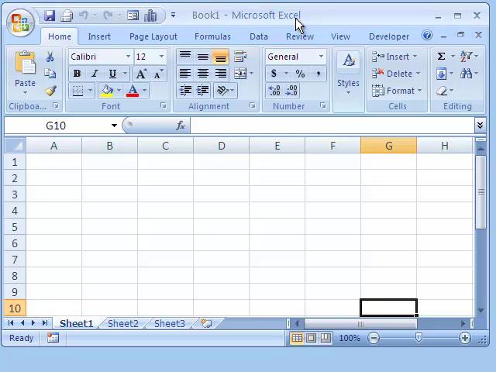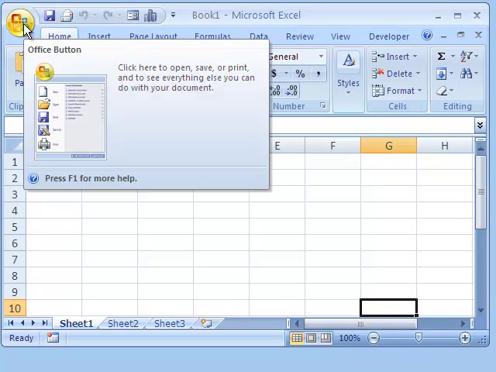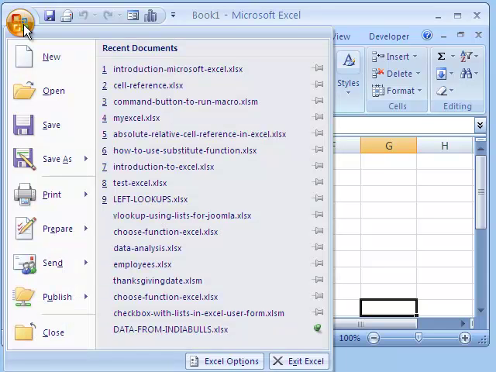Hello, welcome back. Today we learn about the Microsoft Office button in greater detail. So I'll click on it. Now these are the various options.